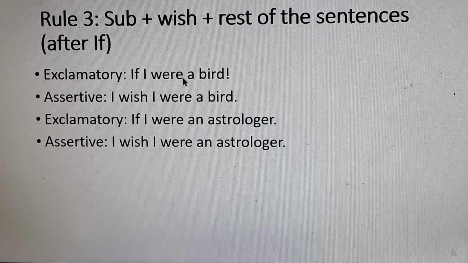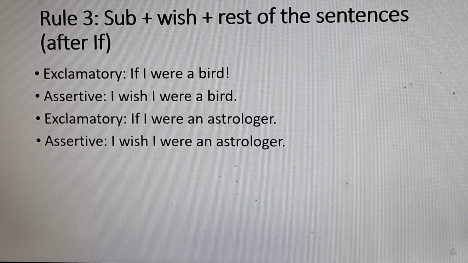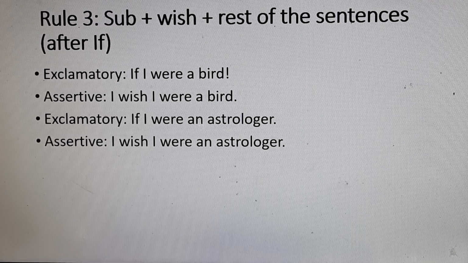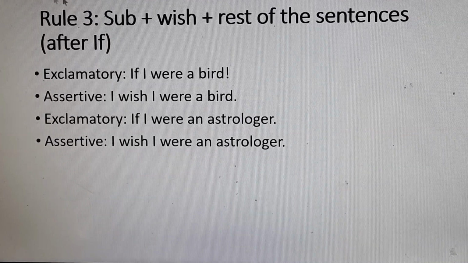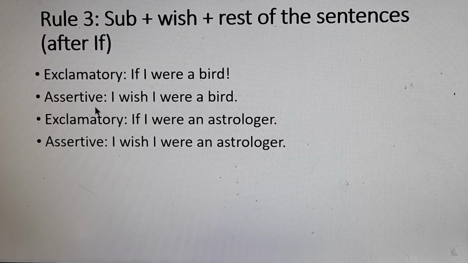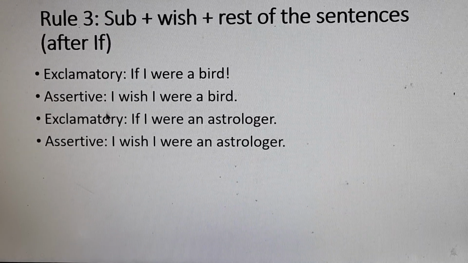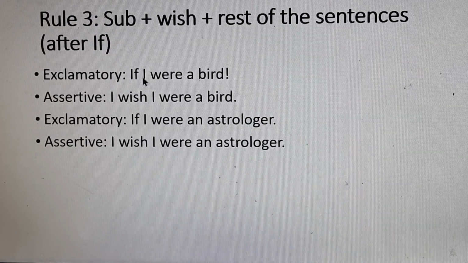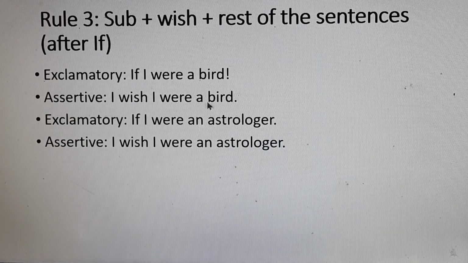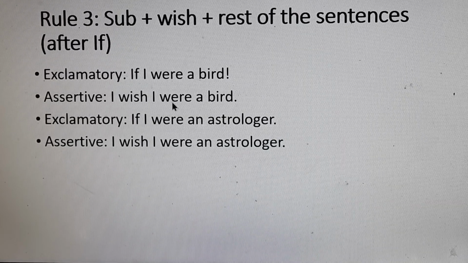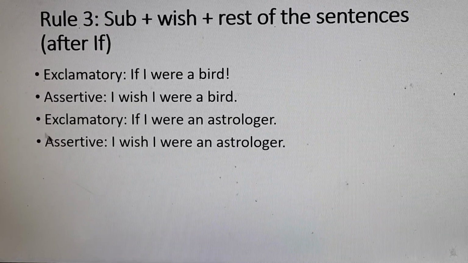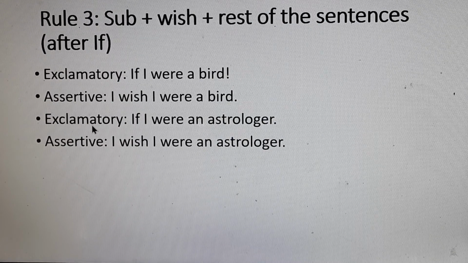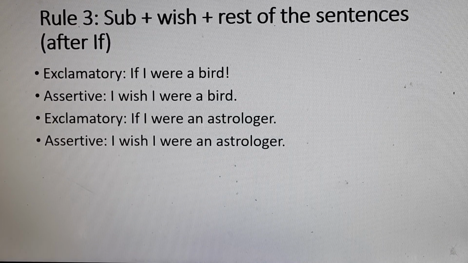"If I were a bird." How to write down the answer? Firstly, we have to write down the subject. I is the subject. Then we have to write down wish: I wish. Then we have to follow with the rest of the sentence. I wish I were a bird. Okay, now we have another example. Dear boys, look at this example.